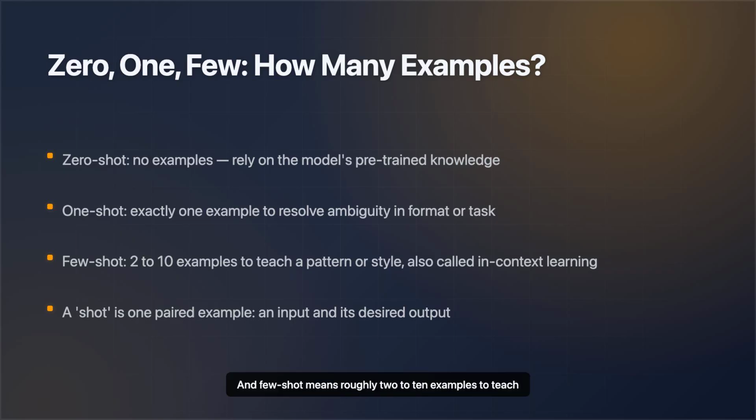And few shot means roughly 2 to 10 examples to teach a pattern or a style, a technique also called in-context learning. 1 quick piece of vocabulary that shows up on the exam: a shot is simply 1 paired example, an input and its desired output. We'll take these one at a time.